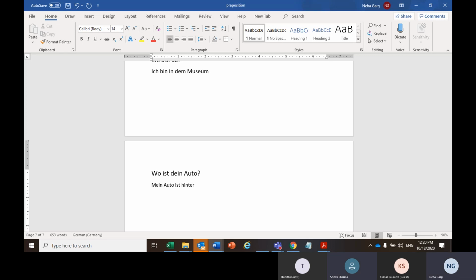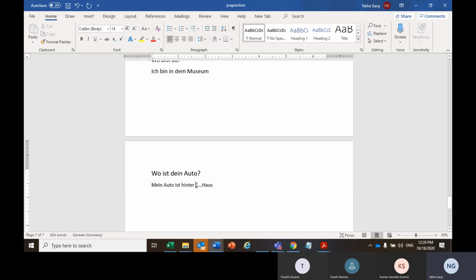Okay, it's behind something. Yeah, so I want to say behind the house. So hinter, and house is das Haus, as we discussed already.